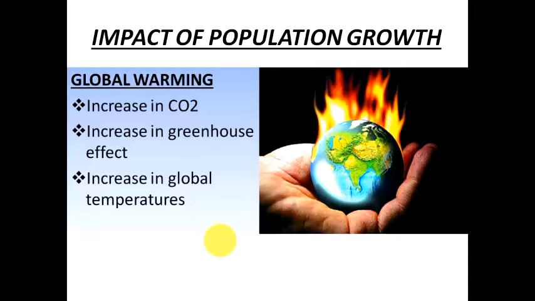With the increase in CO2, there will be an increase in greenhouse gases, the greenhouse effect. This increases temperatures globally, and this is called global warming. So global warming means the temperature of the earth is increasing. Over the years, if you measure the temperature, the facts will show you that the temperature of the earth is increasing. That is because of global warming.